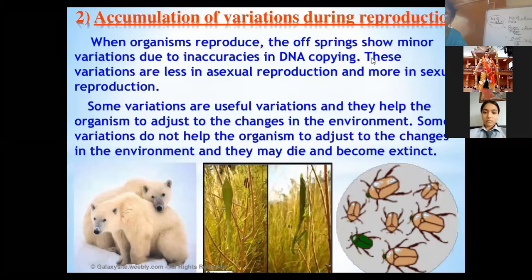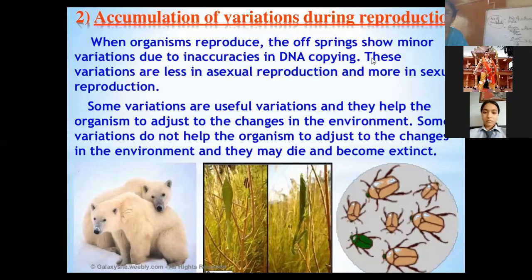The basic event of reproduction is not the fusion between the two gametes. The basic event of reproduction, which we have already discussed, is the copying of DNA. During that copying of DNA, although DNA tries to create an exact replica of itself, right?